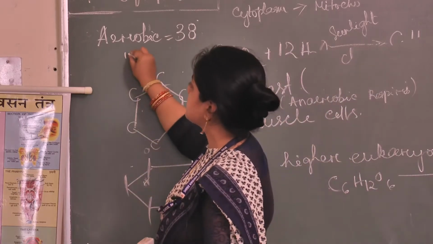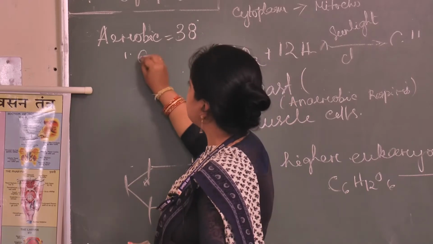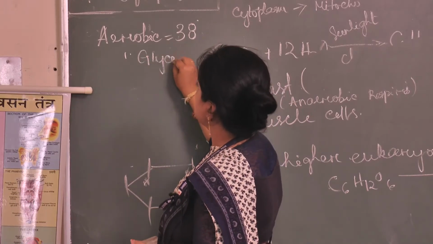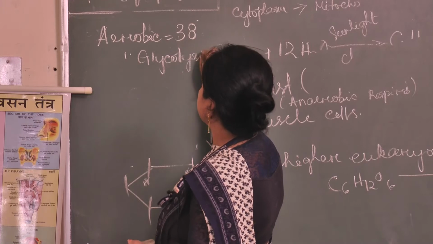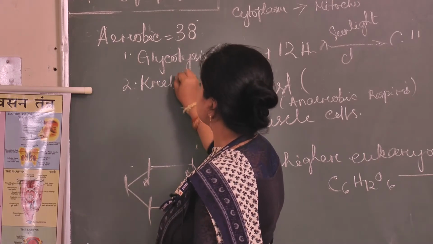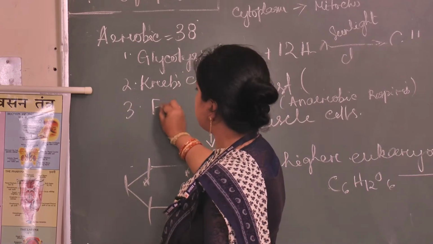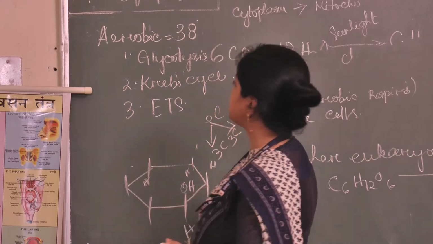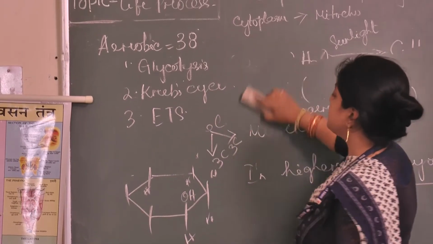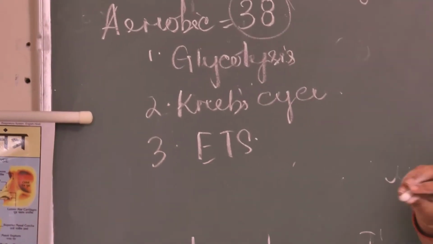These are produced in subsequent stages. What are the stages? First is glycolysis. Second is the Krebs cycle. Third is the ETS, or electron transport system. These 3 steps yield a total of 38 molecules of ATP.